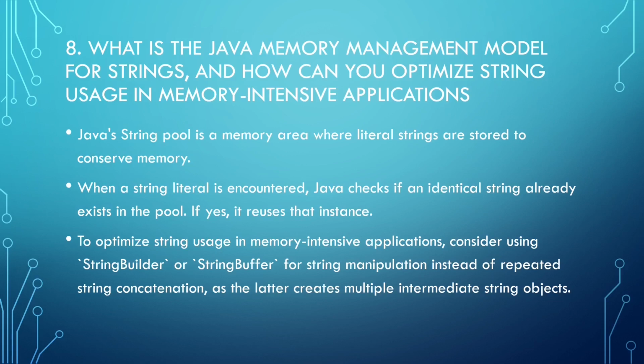If yes, it reuses that instance. To optimize string usage in memory-intensive applications, consider using StringBuilder or StringBuffer for string manipulation instead of repeated string concatenations, as the latter creates multiple independent string objects, and this has caused a banking application to crash.